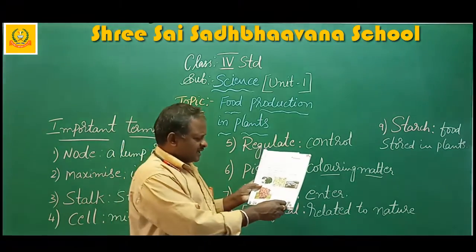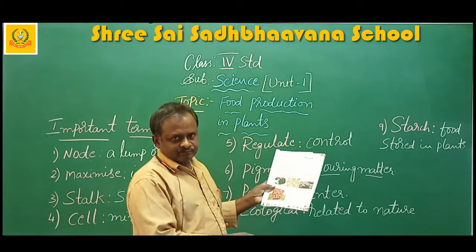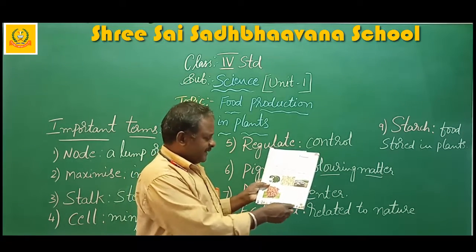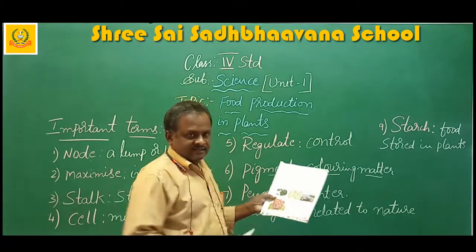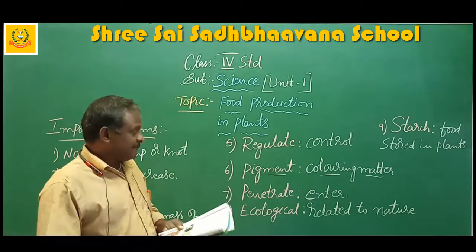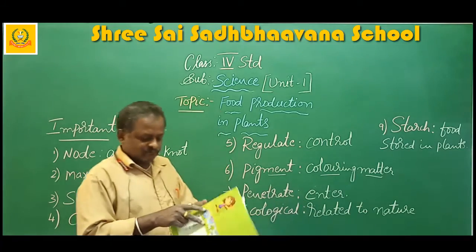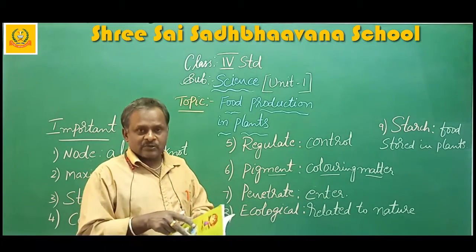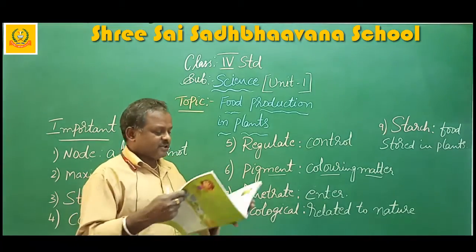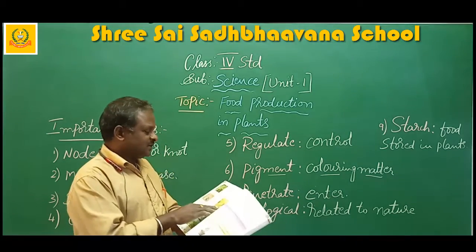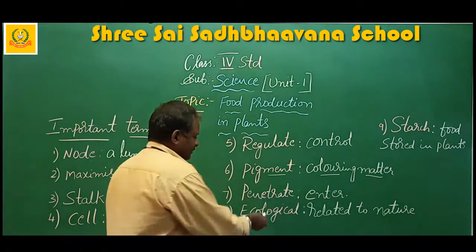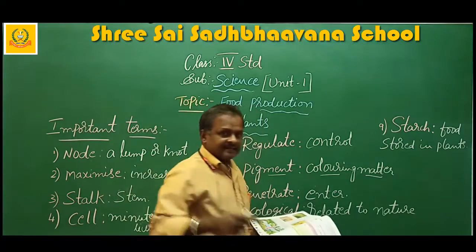Plants like dodder are not able to make their own food. They are dependent on other green plants. What they will do? They develop special roots which penetrate into the host plant for their food. Penetrate means enter.